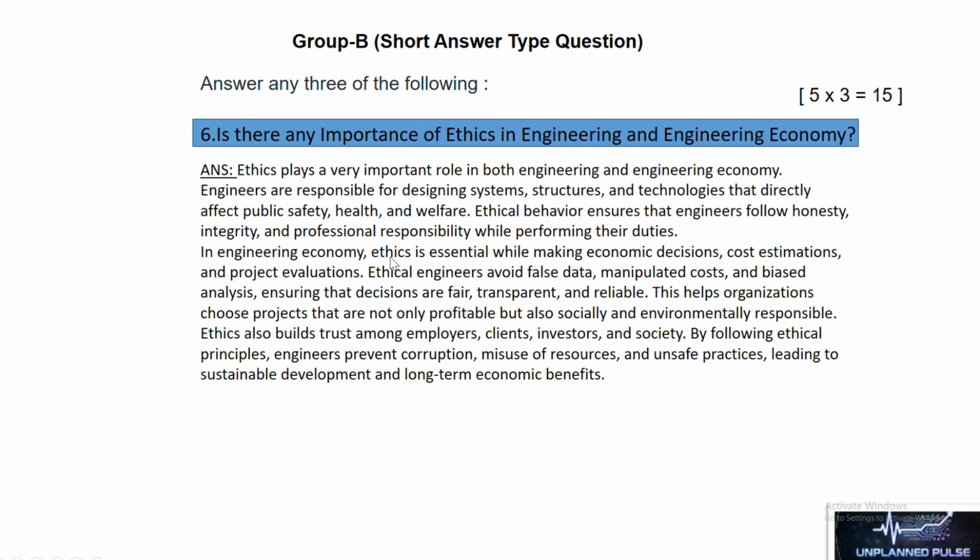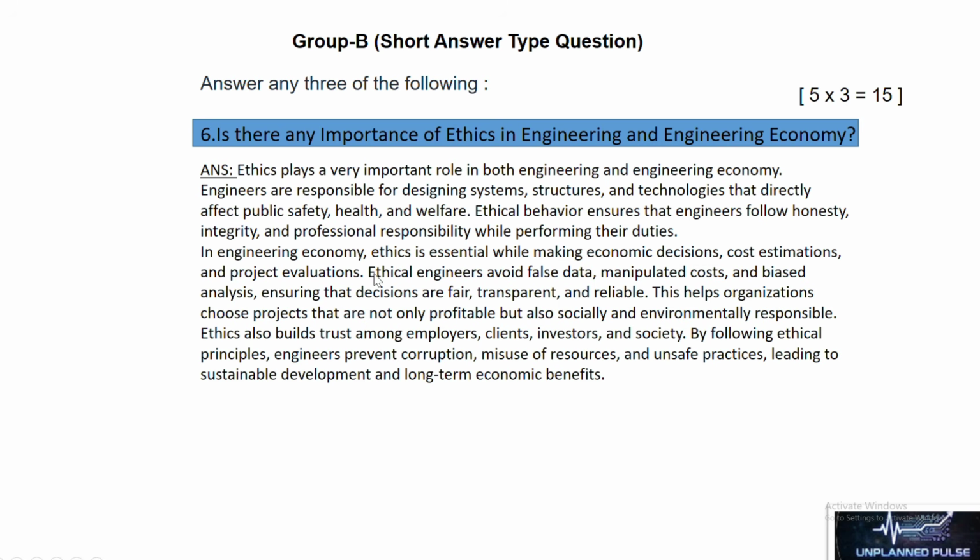In engineering economy, ethics is essential while making economic decisions, cost estimations and project evaluations. Ethical engineers avoid false data, manipulated cost and biased analysis, ensuring that decisions are fair, transparent and reliable. This helps organizations choose projects that are not only profitable but also socially and environmentally responsible. Ethics also builds trust among employers, clients, investors and society. By following ethical principles, engineers prevent corruption, misuse of resources and unsafe practices, leading to sustainable development and long-term economic benefits.